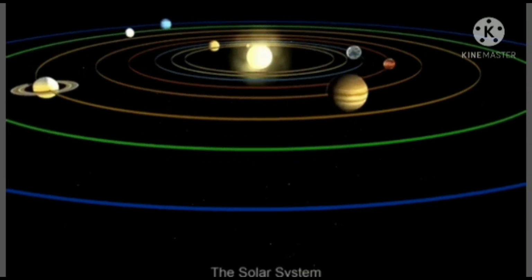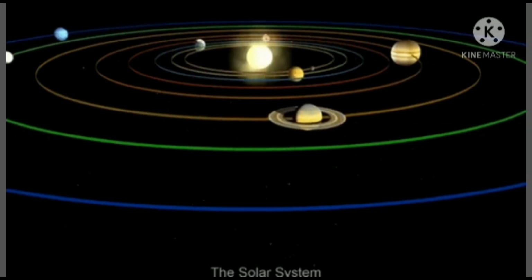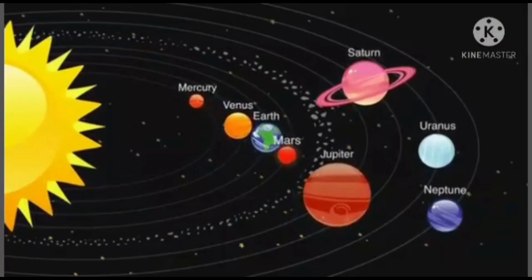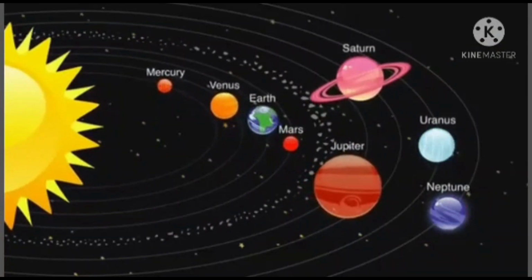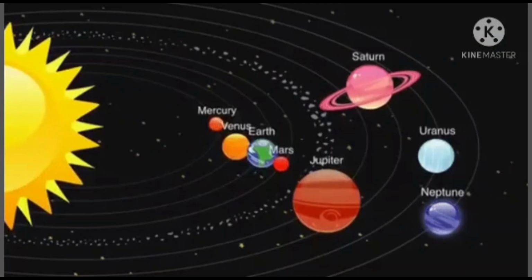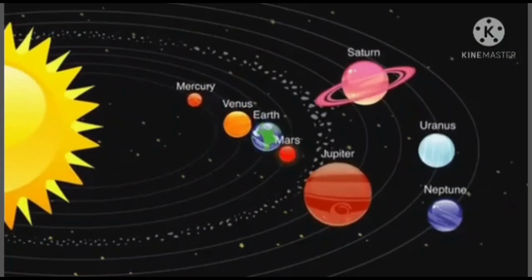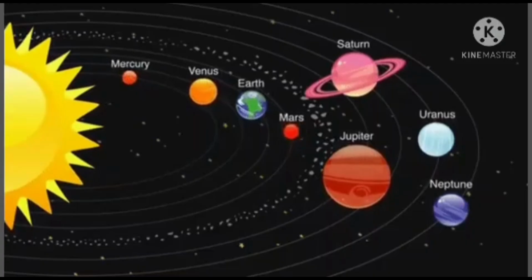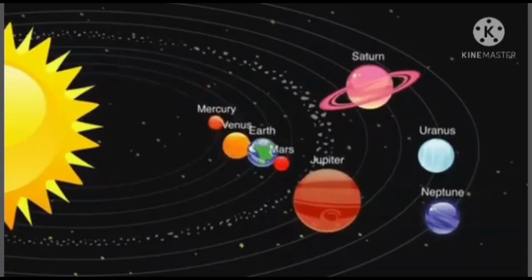Now children, there are a total of 8 planets which are Mercury, Venus, Earth, Mars, Jupiter, Saturn, Uranus and Neptune. Children, when we have to learn the names of these planets, we have to learn them in the given order. The third planet, that is the Earth, on which we live, is our home.